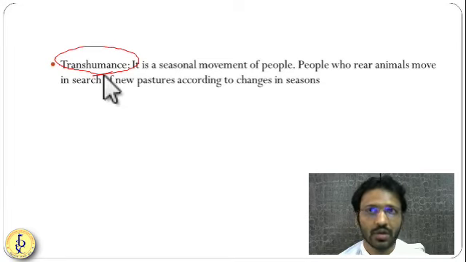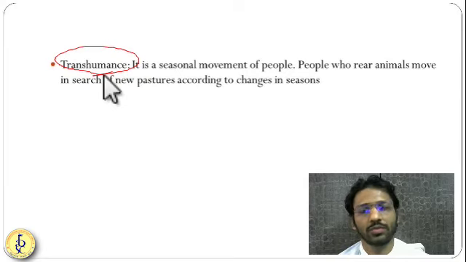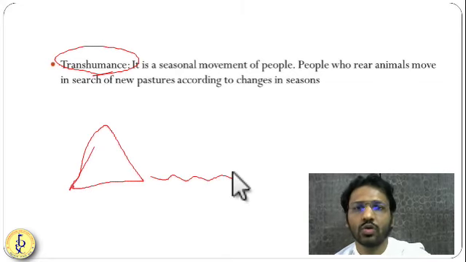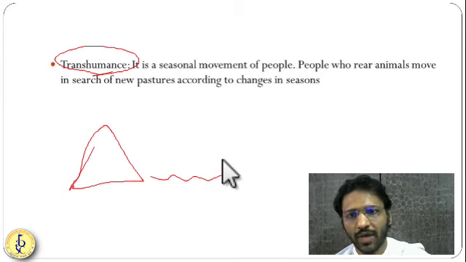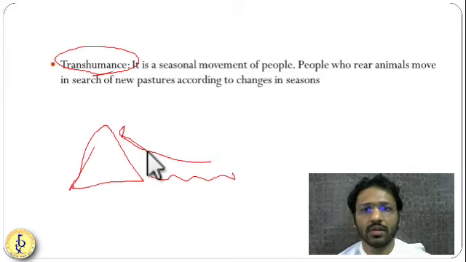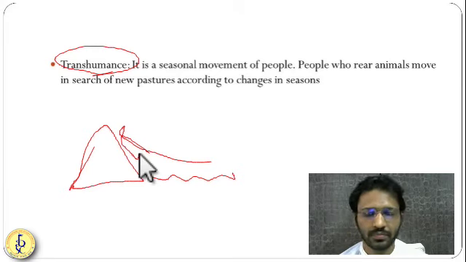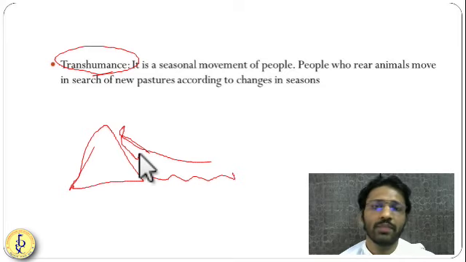So in the summer season, on the hilltop it is very dry, so the shepherds will come to the valleys, and in the winter or in the rainy season they will move to the hilltops. So this is known as transhumance. Here you can see, from the valleys they will go to the top of the mountain. So this is also a temporary type of settlement. Friends, this is a type of temporary settlement.